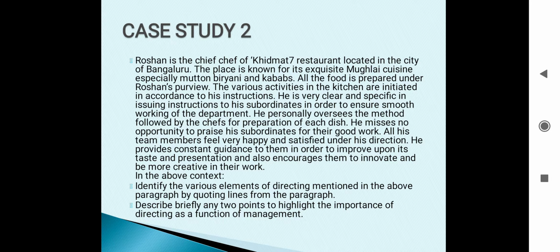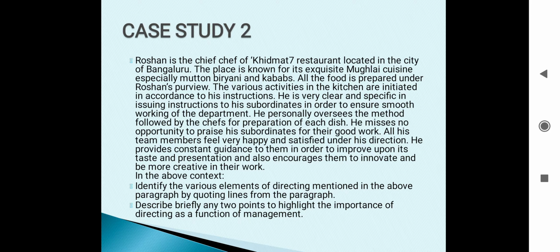All the food is prepared under Roshan's purview. The various activities in the kitchen are initiated in accordance to his instructions. He is very clear and specific in issuing instructions to his subordinates in order to ensure smooth working of the department. He personally oversees the method followed by chefs for preparation of each dish. He misses no opportunity to praise his subordinates for their good work. All his team members feel very happy and satisfied under his direction.